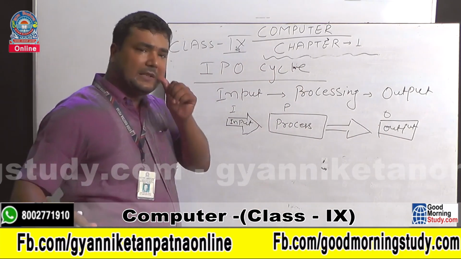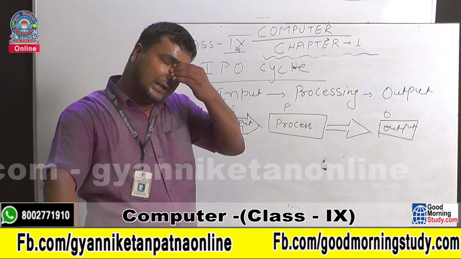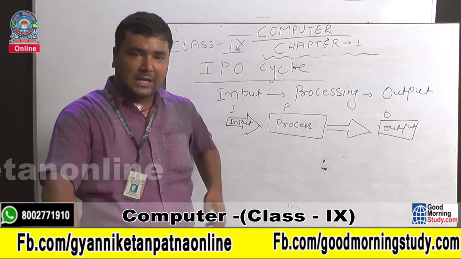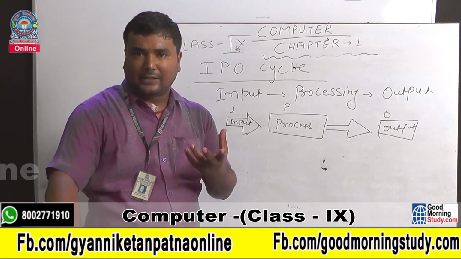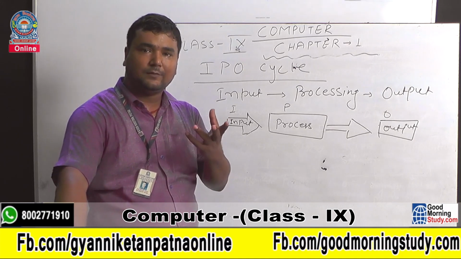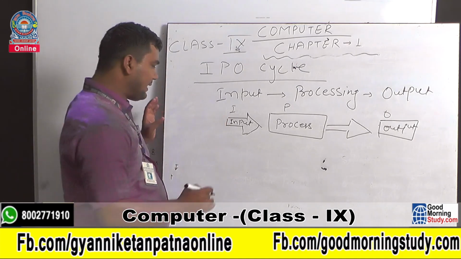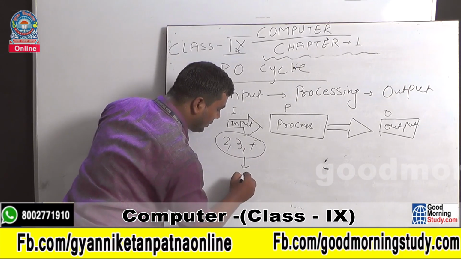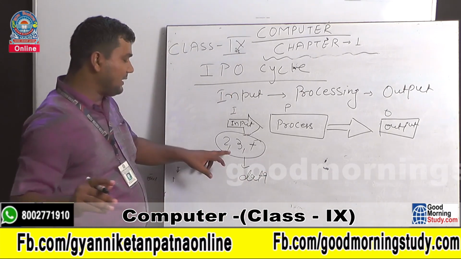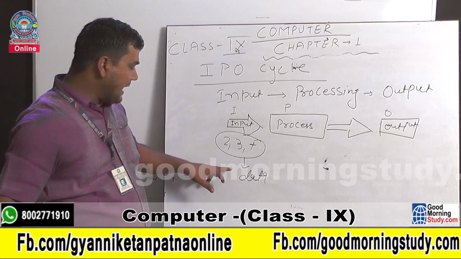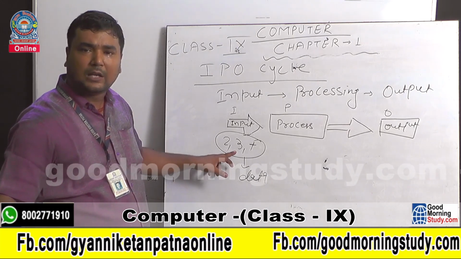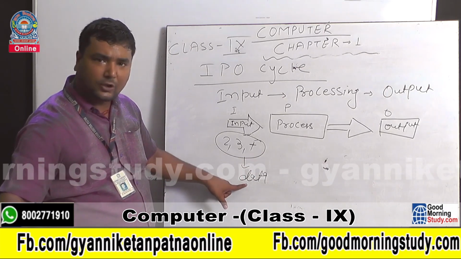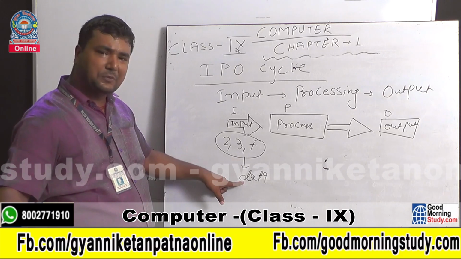Okay, for example, you have seen the grinder machine. Suppose you want to make juice from fruits. That means your fruit is the raw material. Clear? And in a computer, the raw materials are what we input, 2, 3 and plus. This is called data. You can see these things are being inputted by the input device, and we input them through the keyboard. And this is the instruction we are giving to the computer. This data is inputted by the user.